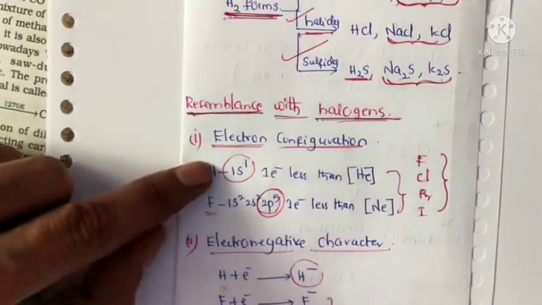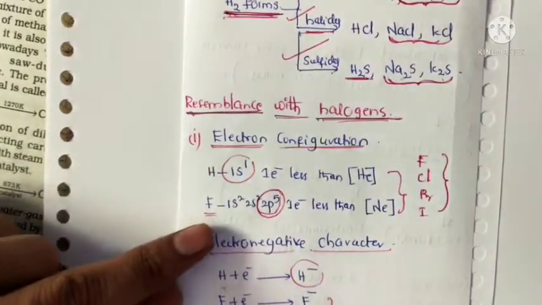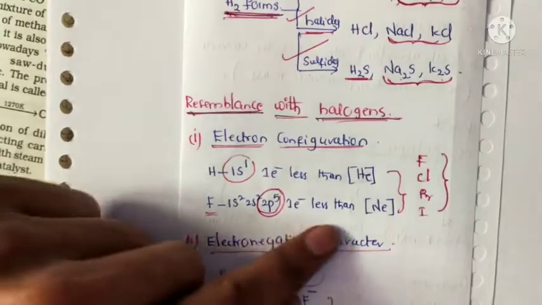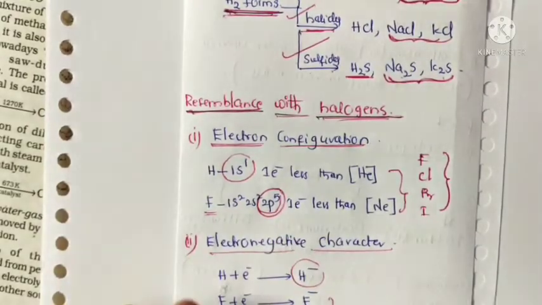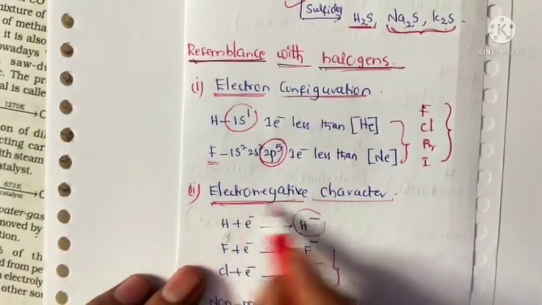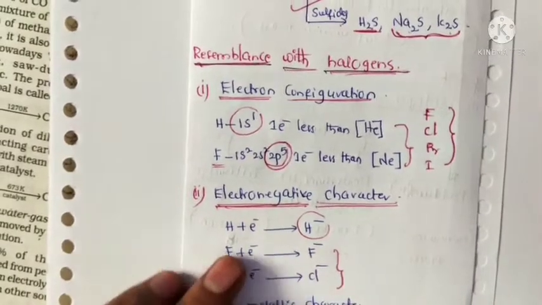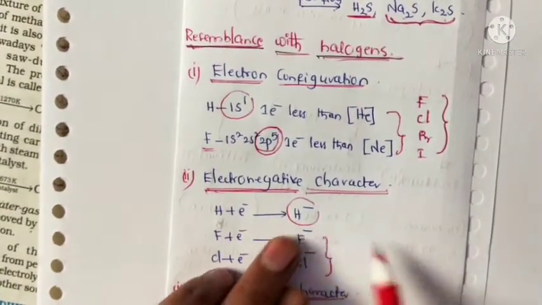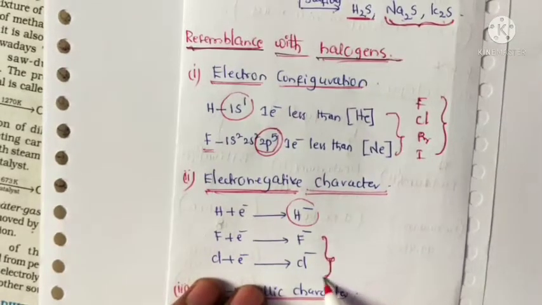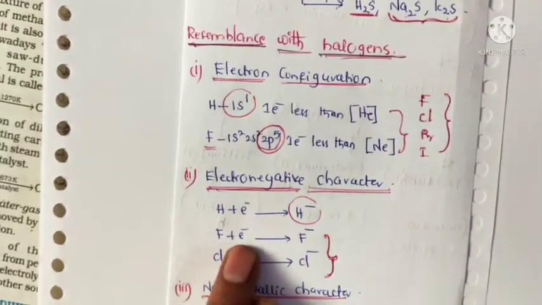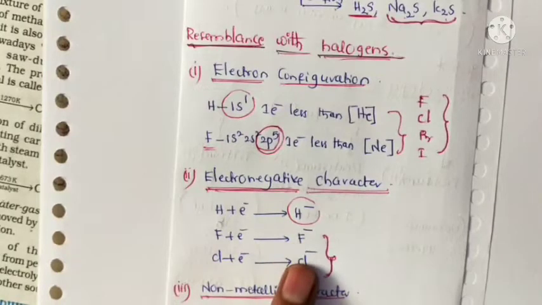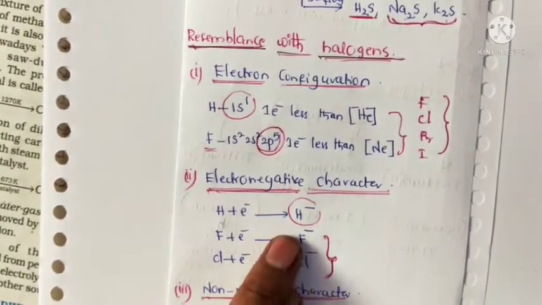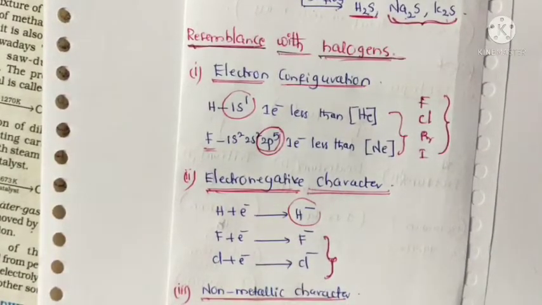So hydrogen is similar to halogens in electronic configuration. Next, electronegative character. Hydrogen accepting one electron to form hydride is similar to halogens. All halogens accept one electron to form halides: fluoride, chloride, bromide, iodide.